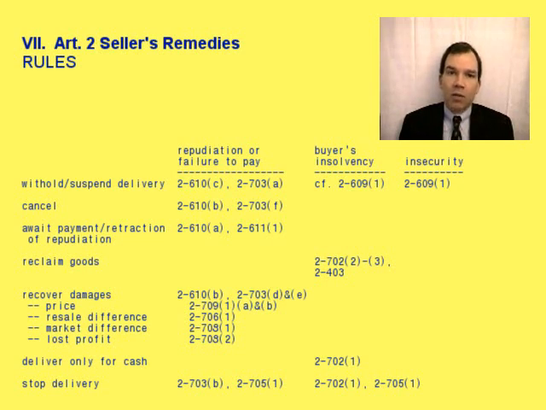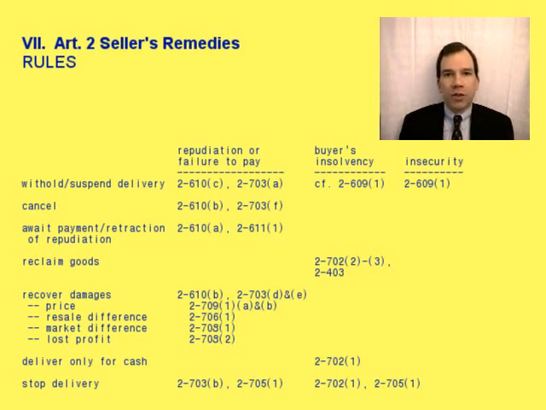Until the buyer provides that adequate assurance of performance, the seller can suspend delivery. And if the buyer does not provide that adequate assurance of performance within a reasonable time, not to exceed 30 days, the seller may treat that failure to provide adequate assurance of performance as a repudiation. Then the seller would have all the remedies that we discussed in the first column.